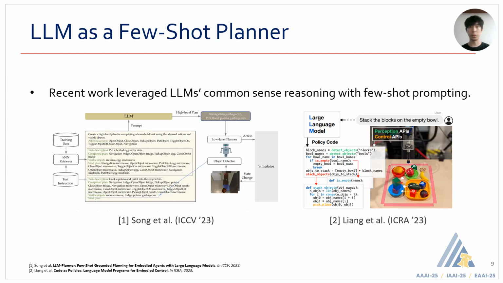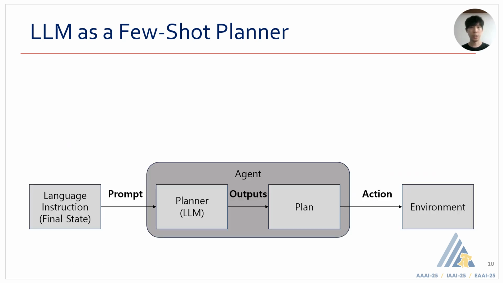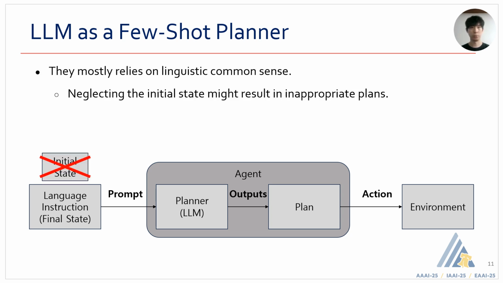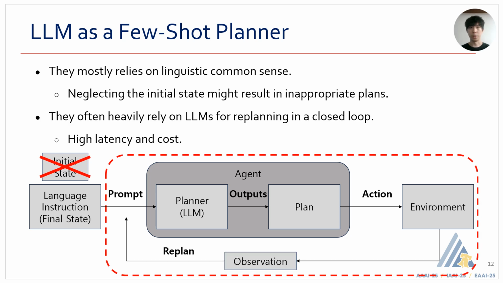Recently, several works have explored leveraging large language models for planning by using few-shot prompting. For example, these methods use linguistic common sense for generating plans. Given language instructions, an agent generates a plan with large language models and executes actions in sequence. However, neglecting the initial state of the environment can lead to inappropriate plans. Additionally, heavy reliance on large language models for closed-loop replanning results in high latency and computational cost.